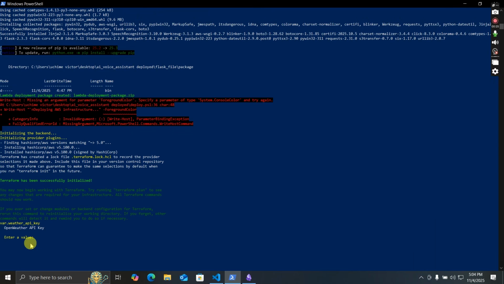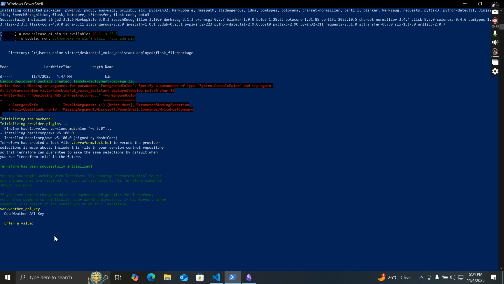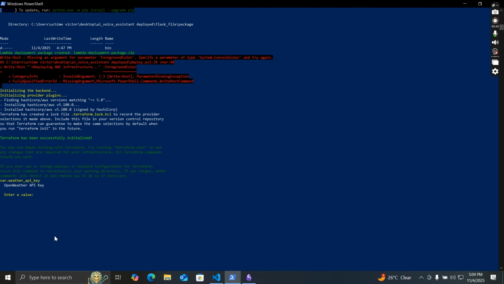So all we have to do is put in my weather API key. I've already put it in. I right clicked, which means it has already entered the value. So all I need to do is press enter, and it's going to start creating and planning everything.